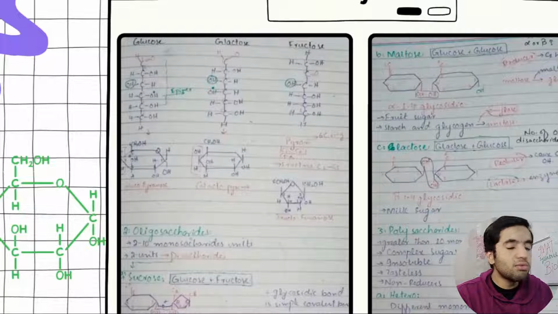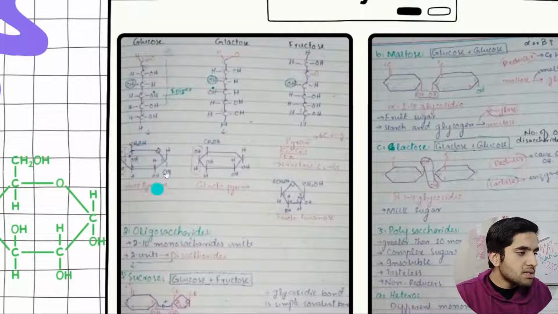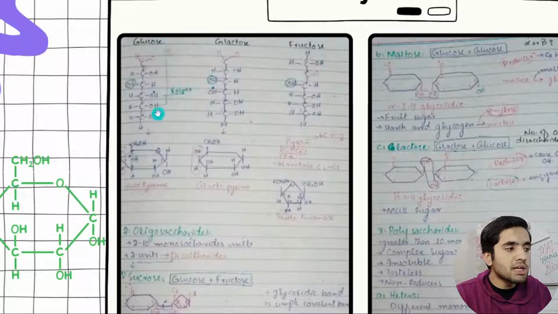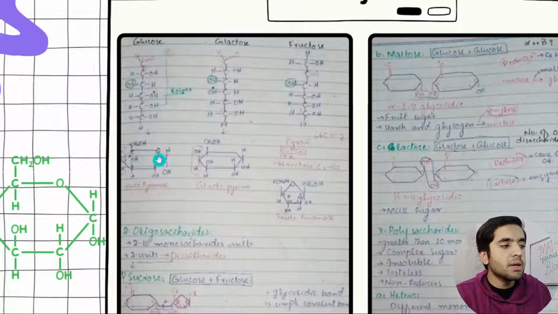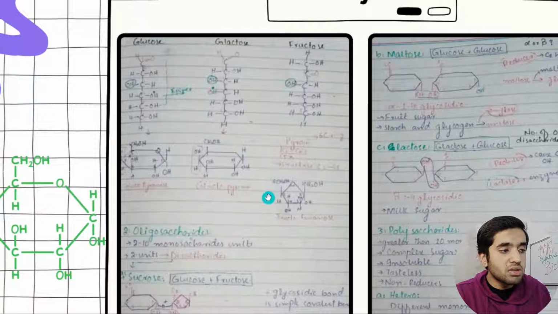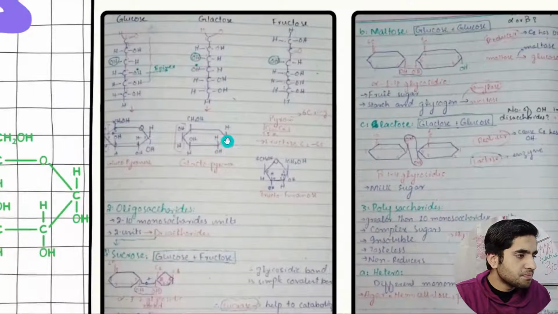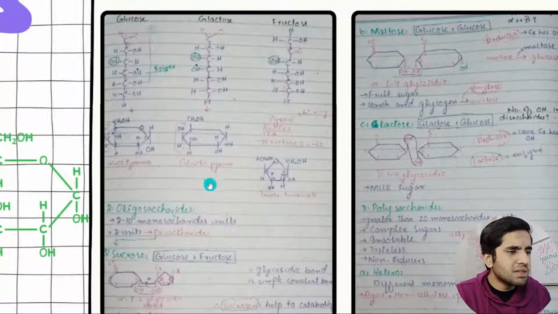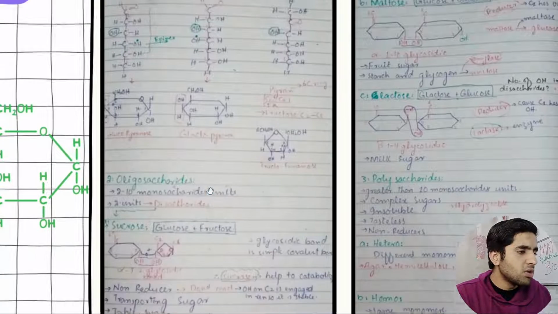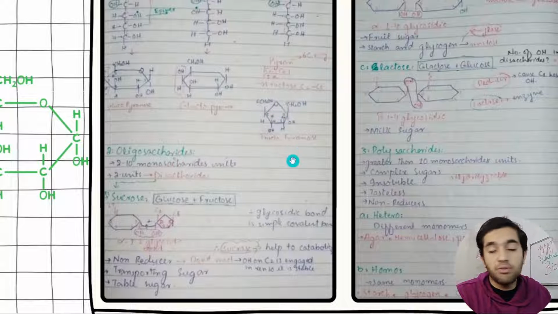Yes, you have to study this if you want to crack IMAT. This is glucopyranose, the glucose ring form. It is a hexose, so it forms a 6 membered ring, and a 6 membered ring is called pyranose. It is between C1 and C5 with C6 outside. You can see all this stuff. I have made PDFs of all of my notes. Next we have got fructofuranose. Fructose has a 5 membered ring.